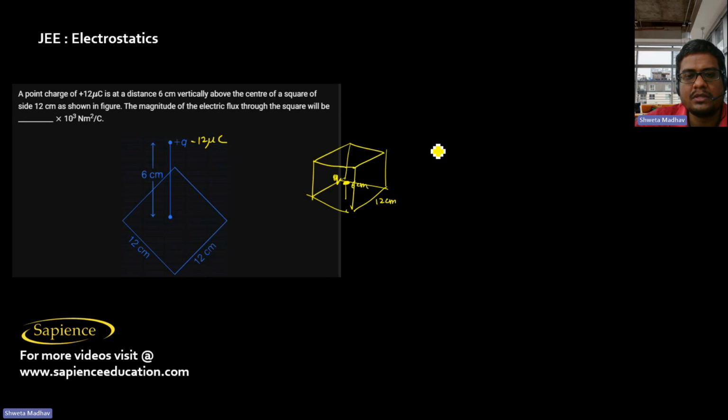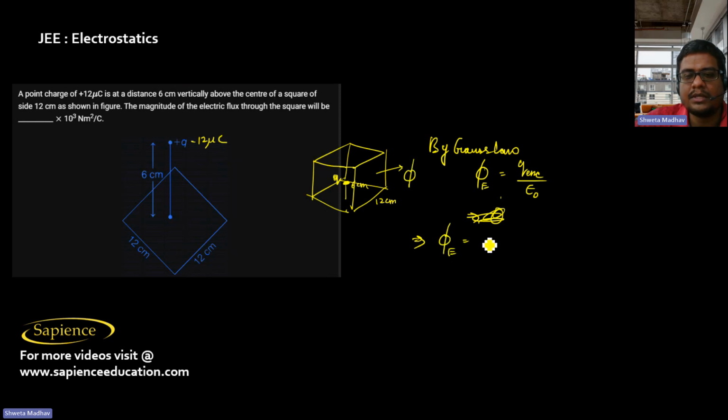So by Gauss law we can say that the net electric flux through the cube will be equal to the net charge enclosed by epsilon naught. Then the net flux through all these 6 faces will be the same only.